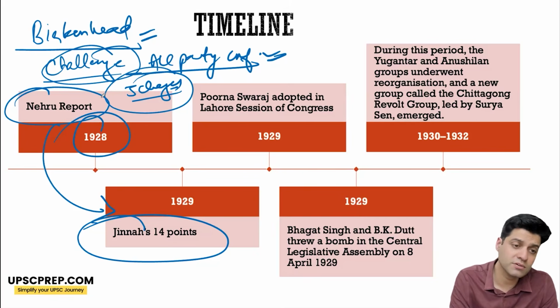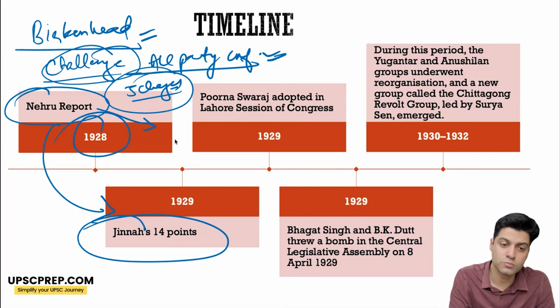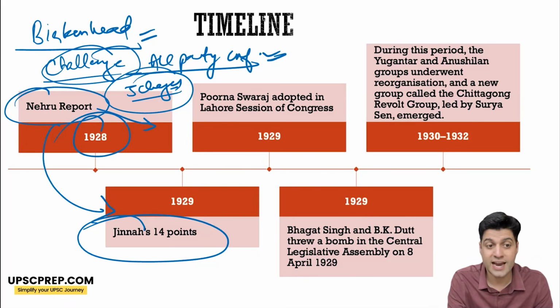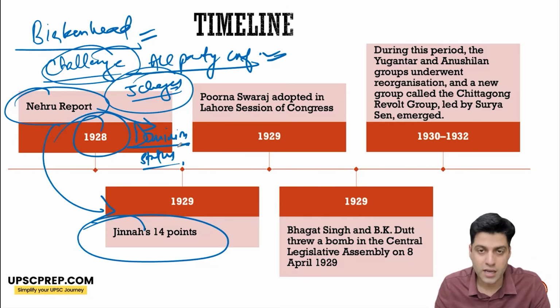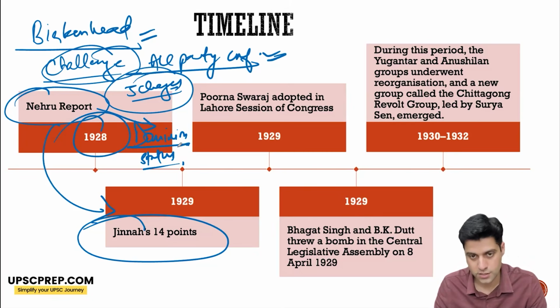Now, the primary objective of this Nehru report under the leadership of Motilal Nehru is that dominion status should be provided to India. But people like Jawaharlal Nehru and Subhash Chandra Bose do not agree with that. They said that idea should be complete independence, not dominion status. So a 1 year period eventually was decided to be given to the British to agree to dominion status. Otherwise, in the next Congress session in 29, the objective would change to complete independence.